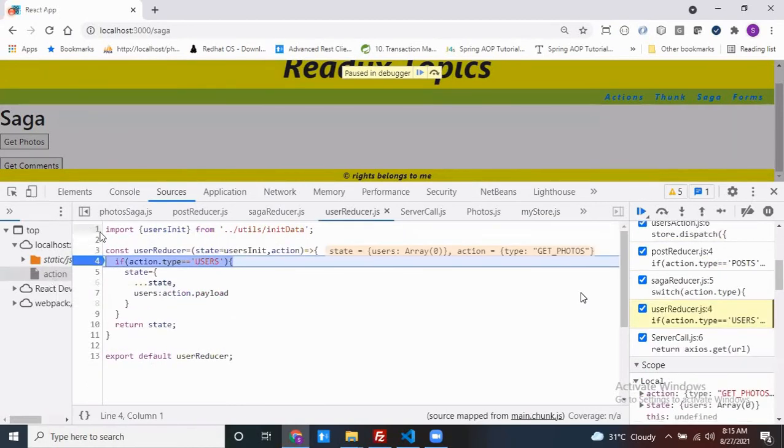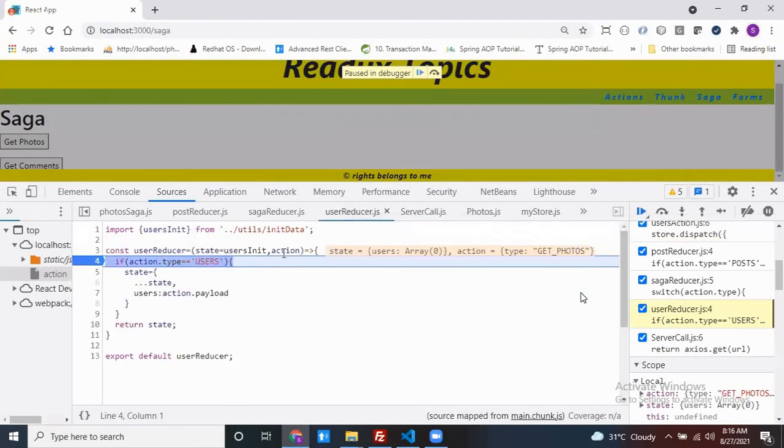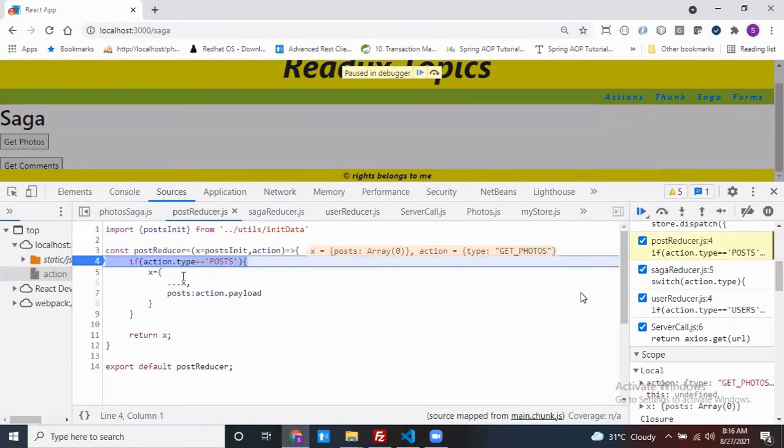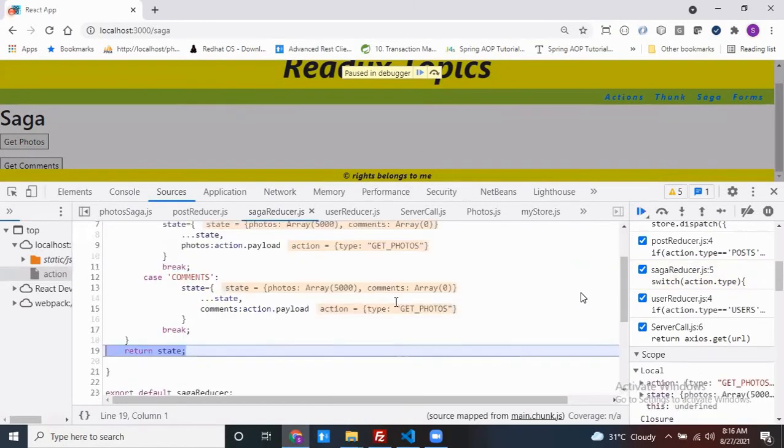See, user reducer. Whatever data you dispatched is coming as the second argument to my reducer, or not? See here. The type is get photos. Here, my action.type is what? Get photos. Is get photos equal to users? No. So no operation will be performed. From here, post reducer. Okay, here my action is get photos. Here also not matching. Get photos equals post? Not matching. So this also performs no operation. The next one is the Saga reducer. Here action type is get photos. No case is matching, so it directly comes here.